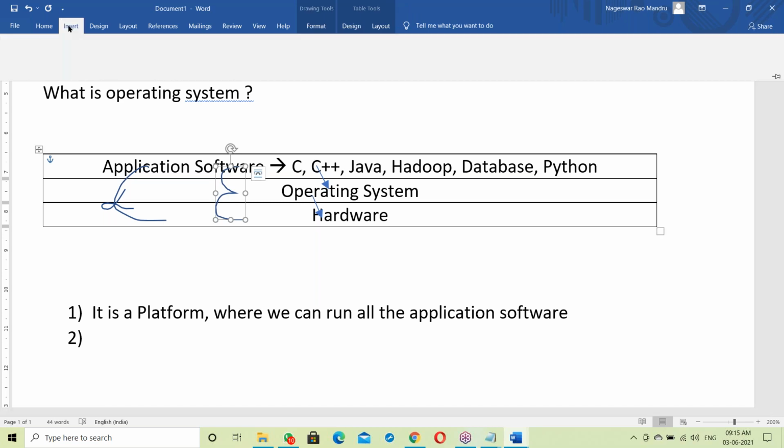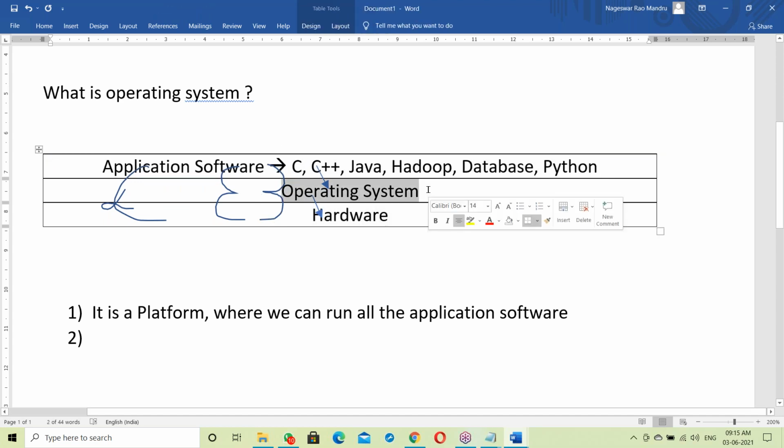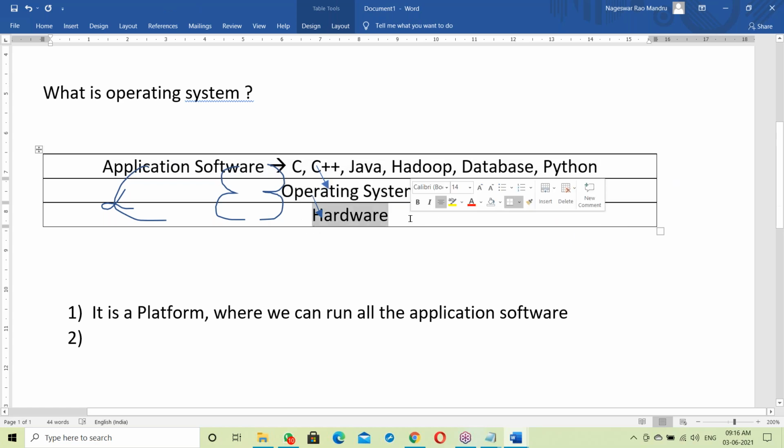Suppose we read input from the keyboard. First the keyboard data goes to the OS, and then from the OS to the C program or Java program. So between the application software and the hardware, there is the OS, like a middle layer. A middle layer, a mediator between two things, is called an interface.